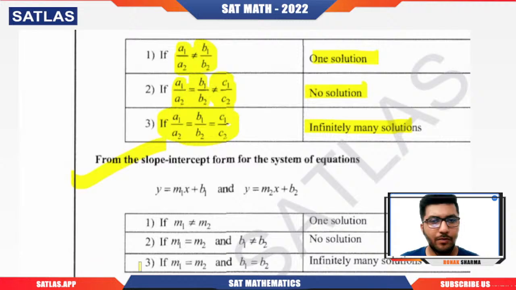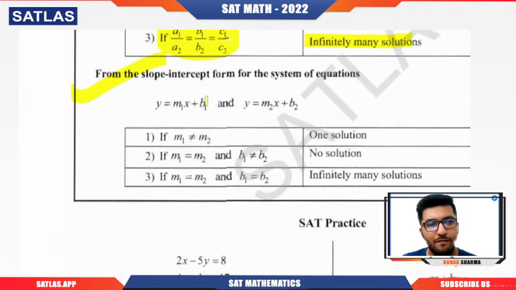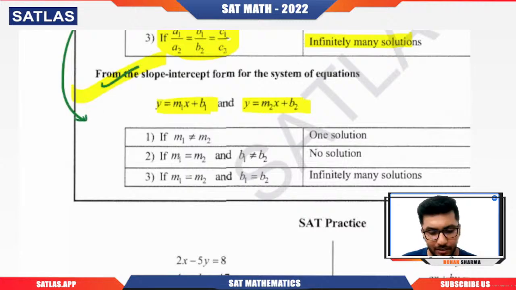Okay, but the next thing is, what if the equation is given in the format y equals m1x plus b1 and y equals m2x plus b2? Now in many of the platforms you might have seen that they pre-assume that you will be able to get this thing. But here you can see from the table, once you understand it, you will get the idea.